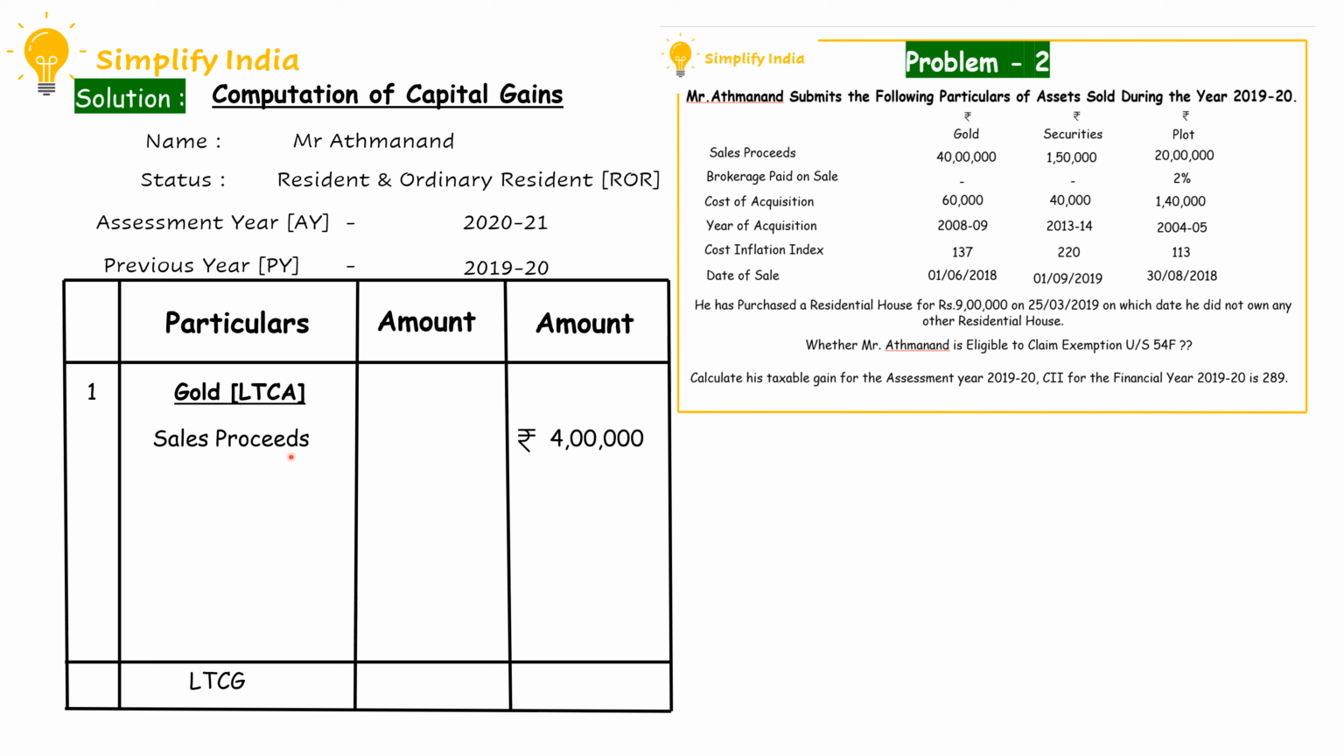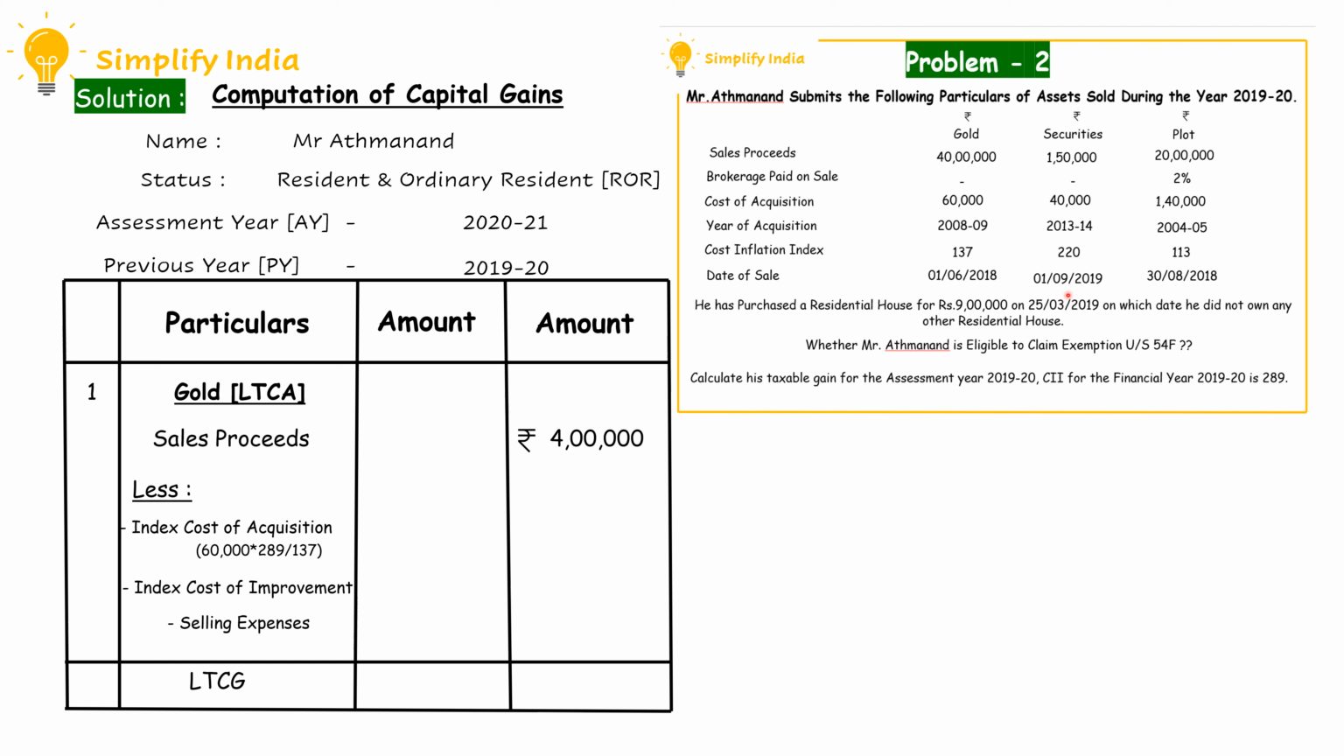First we have to take the sales proceeds. In the given problem they have given rupees 4 lakh as the sales proceeds, which we have to take down, less index cost of acquisition. The index cost of acquisition given in the problem is rupees 60,000. As we know the formula, index cost of acquisition is equal to cost of acquisition into CII value in the year of sale divided by CII value in the year of purchase.